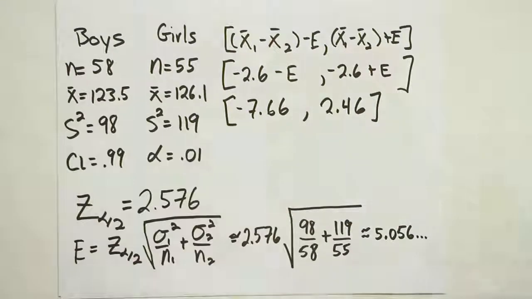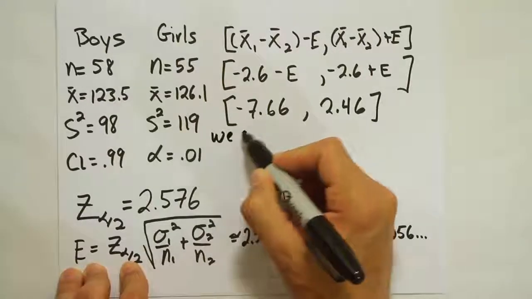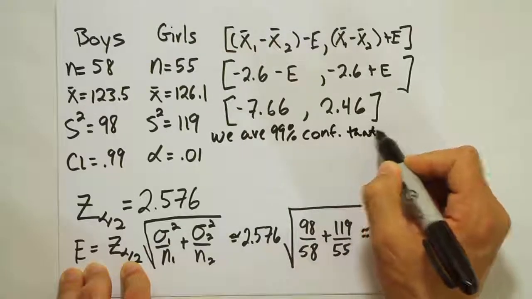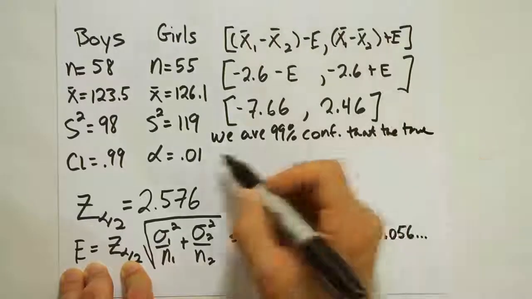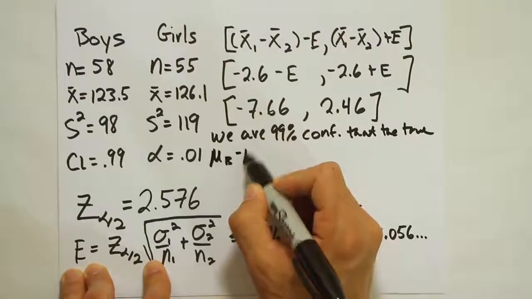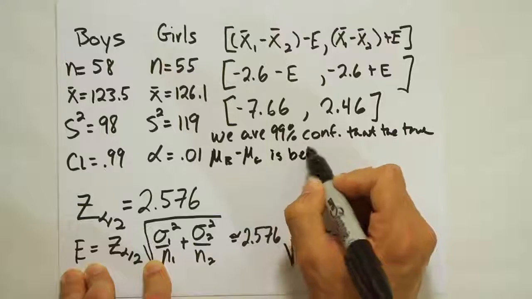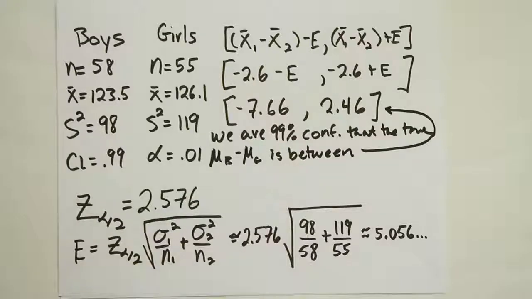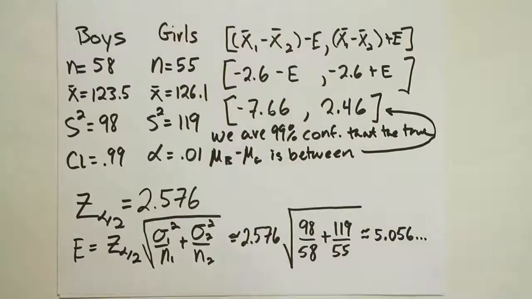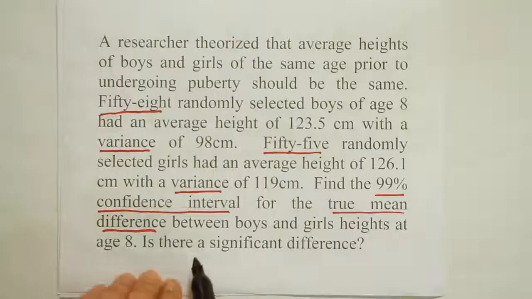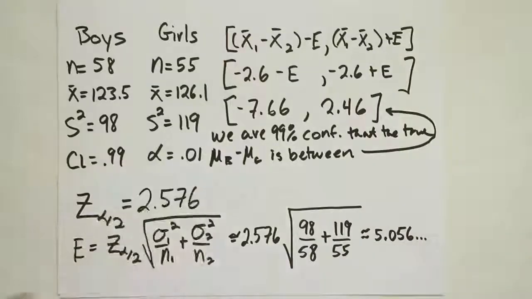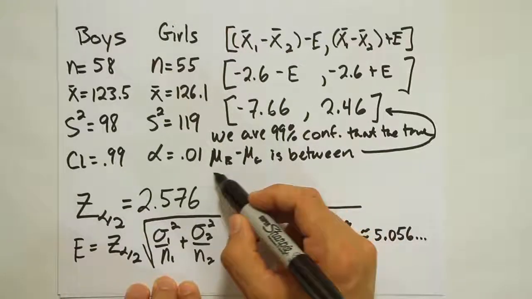Of course, we're going to say that we are 99% confident, all of that stuff. We are 99% confident that the true mean for boys minus mean for girls is between these two numbers, right? The number negative 7.66 centimeters and 2.46 centimeters. But what that implies is that when we come down to answer this question that was asked in the problem, which is, is there a significant difference between boys and girls' heights at age 8? The answer we're going to come up with is no, there is not a significant difference.